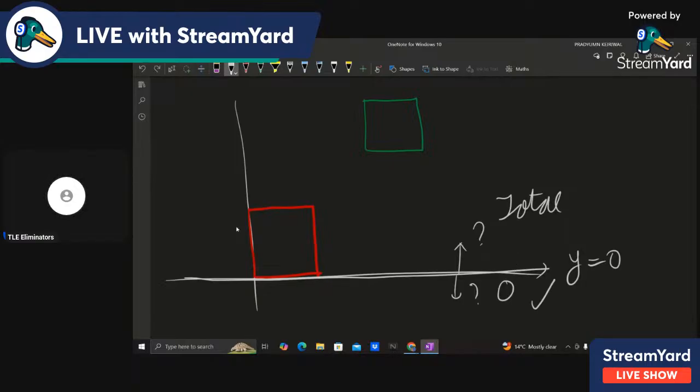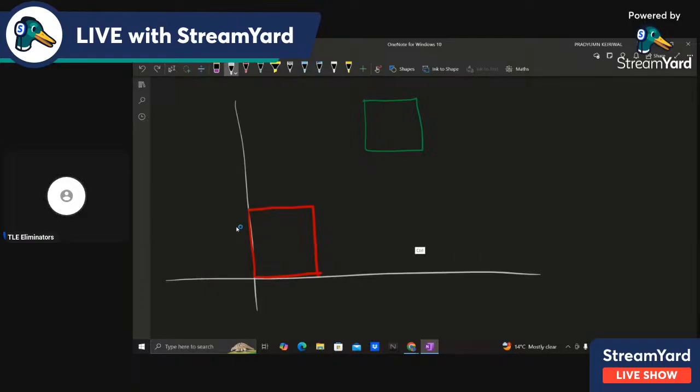Now if I move this line above, let's say I move it to somewhere here. I'll just make it a bit cleaner. So let's say I move this line to here. Now the area below this line and the area above this line, what has happened to them? The area below this line has increased, because initially it was 0, but now it is something. Let's say this line is at 0.5, then the area below this line is 0.5, and above this line it is 1.5. So it is increasing.